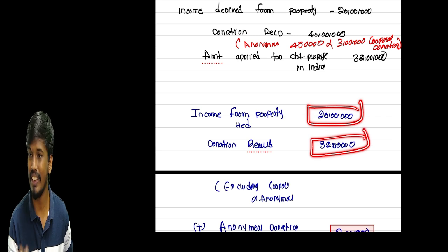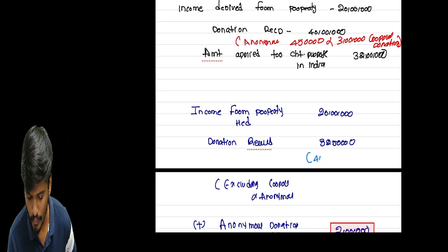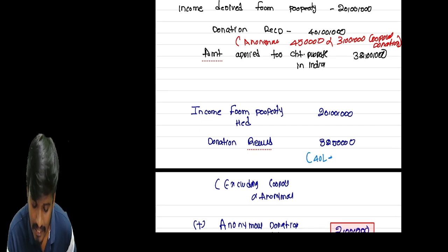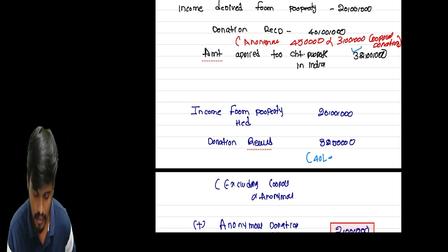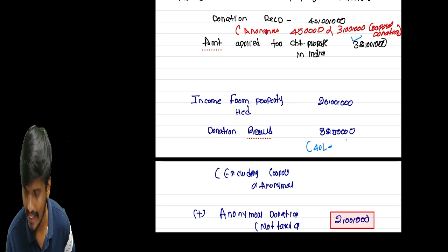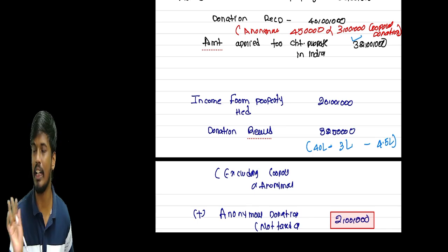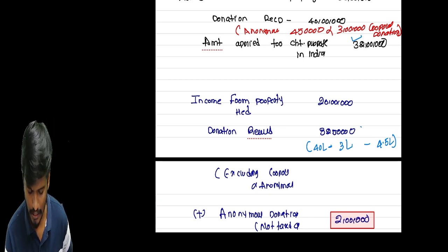How do we get the 32 lakh 50,000, sir? Very simple. Your donation is 40 lakhs, but corpus donation is included in that, 3 lakhs, because that is exempt. And anonymous donation is also included, 4.5 lakhs. Why, sir? Anonymous donation will be taxable at the rate of 30%, and 11-12 is not applicable to it.